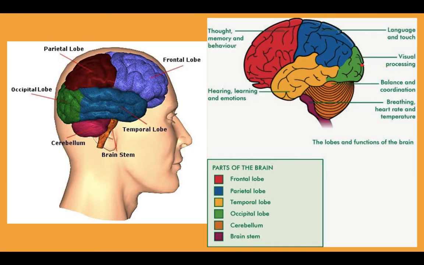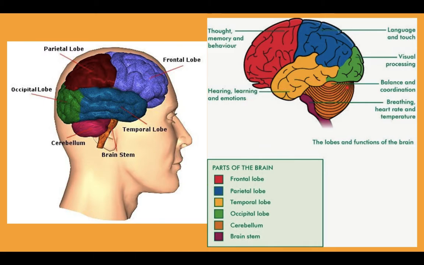The occipital lobe is where visual processing goes on, and the reception center for visual processing is present here. The fourth lobe, the temporal lobe, is responsible for hearing, learning and emotions.